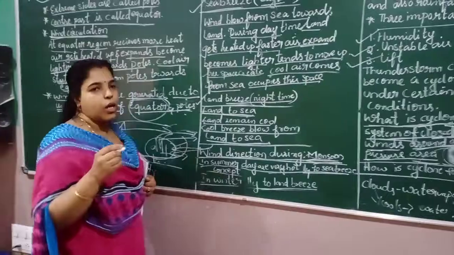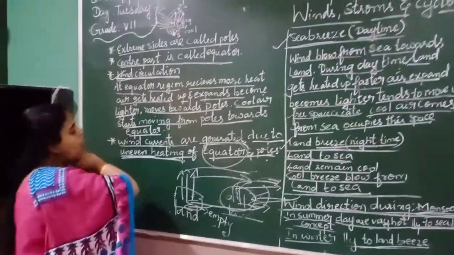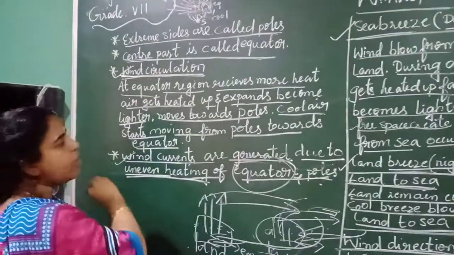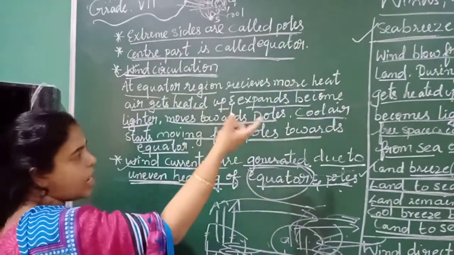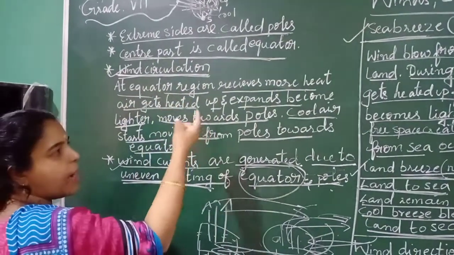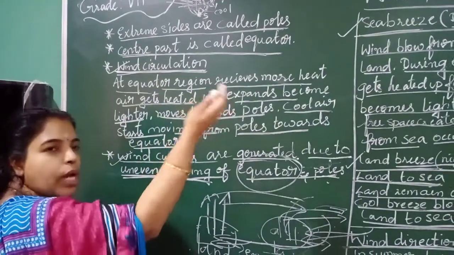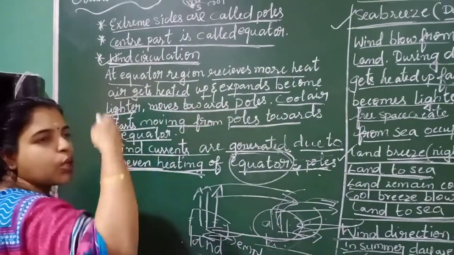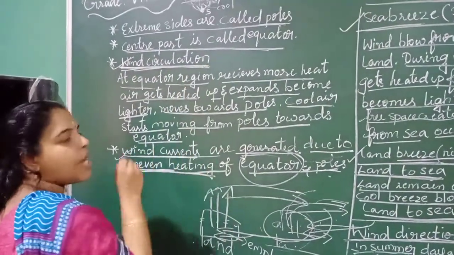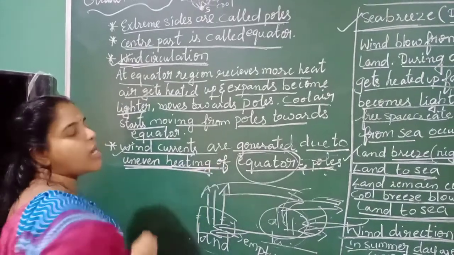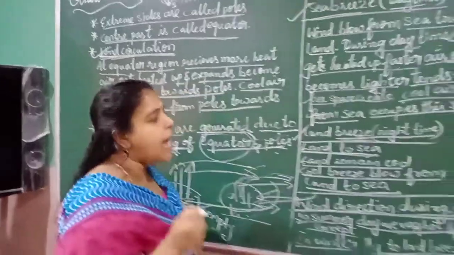I will do a quick recap. What did we learn? What is wind circulation? What is wind current? Circulation happens when the equator region receives more heat, the air gets heated up, expands, becomes lighter and moves towards the poles, and the cool air from the poles moves towards the equator. That is the wind circulation, and wind currents are generated due to the uneven heating of the equator and poles. Next we learned the concept of sea breeze and land breeze.